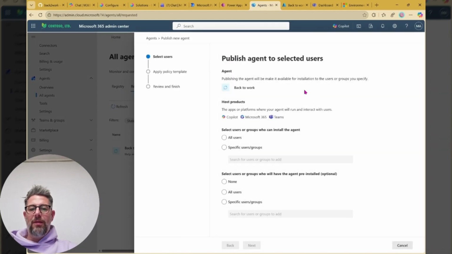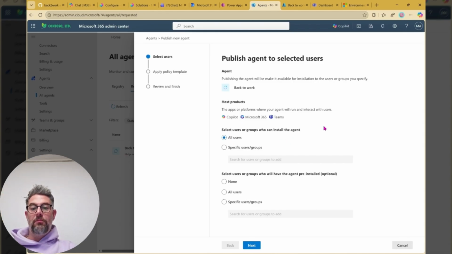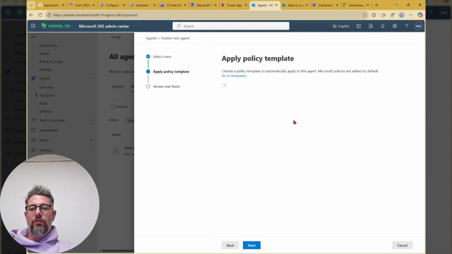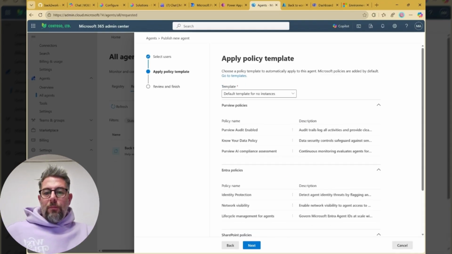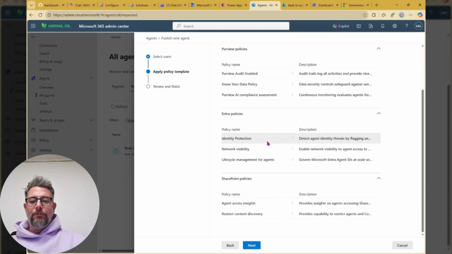Publishing really means that we now decide who will get the agent to be shown in the agent catalog. I say everyone should see it. And now, within the next step, I also want to make sure everyone gets it pre-installed. We don't have to do that, but we want it because everyone should have it available right at their fingertips. We can also do that later on. Now we just do that within the deployment process. But if you choose no, you can also change it later on.